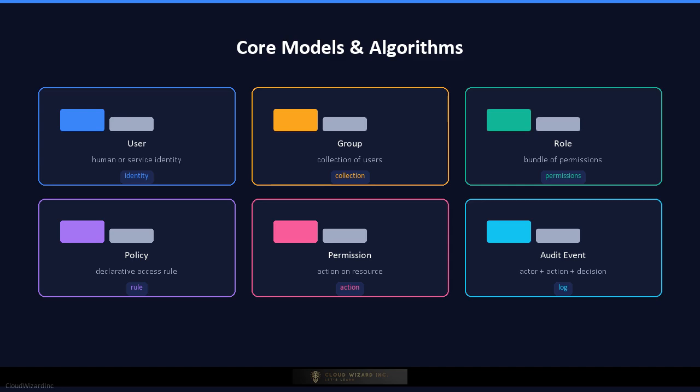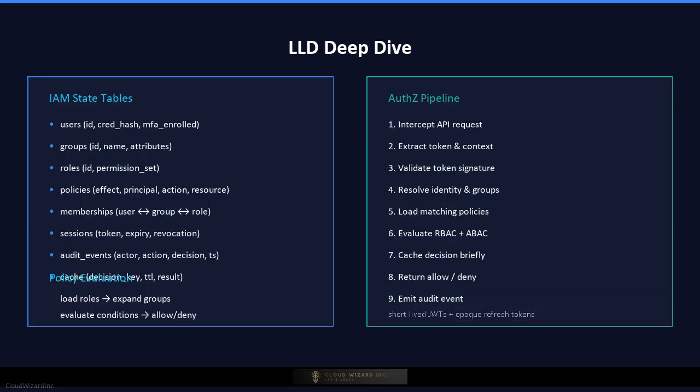The policy evaluation algorithm resolves role assignments, expands groups, evaluates attribute conditions, and returns a deterministic decision. The key trade-off is expressiveness versus performance. ABAC is flexible but slower to evaluate, while RBAC is fast but coarse. Now the low-level design deep dive.